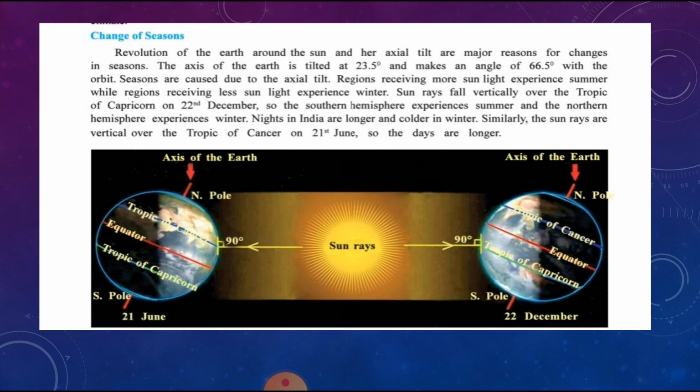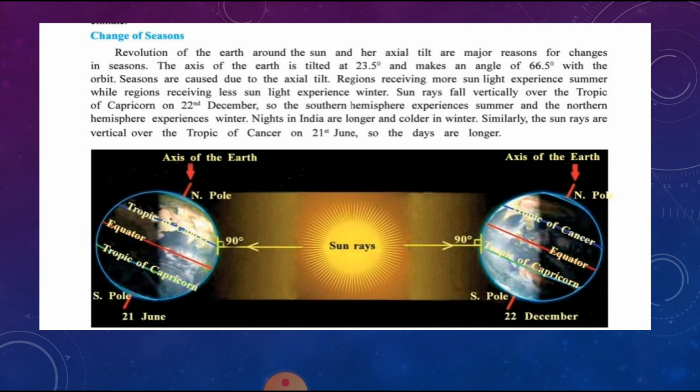The axis of the earth is tilted at 23.5 degrees. You can see the axis being tilted by 23.5 degrees, and it makes an angle of 66.5 degrees with the orbit. And the seasons are caused due to the axial tilt.